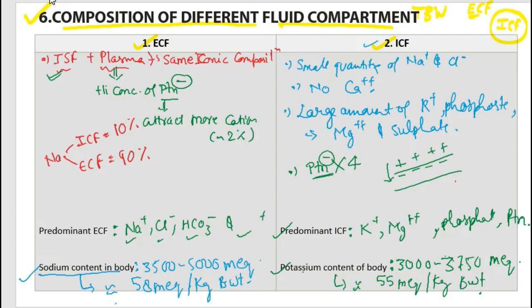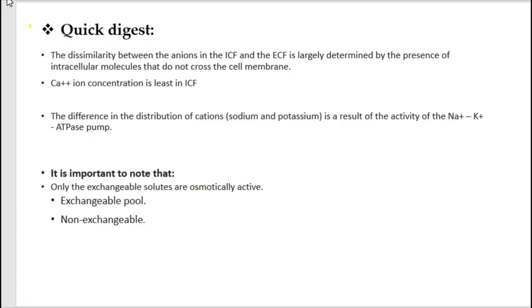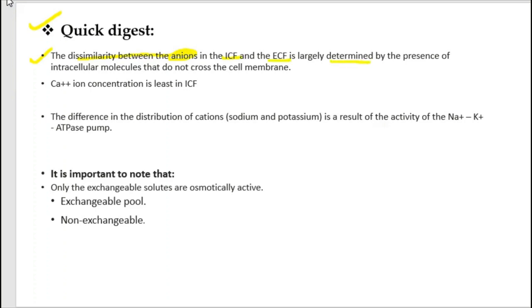Potassium is rich in ICF, approximately 98%, and ECF has 2% of potassium. Now, quick digest. First, the dissimilarity between anions in ICF and ECF is largely determined by the presence of intracellular molecules that do not cross the cell membrane.